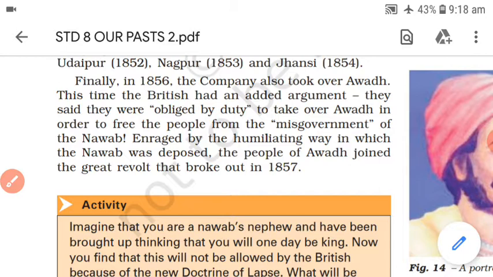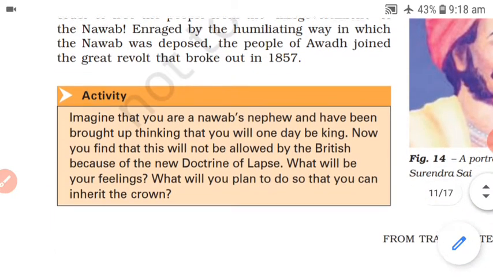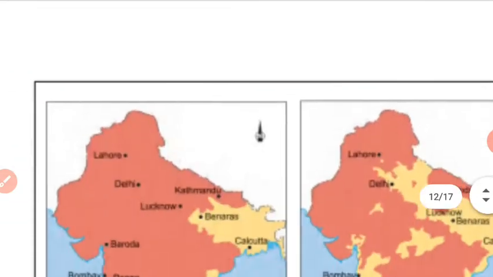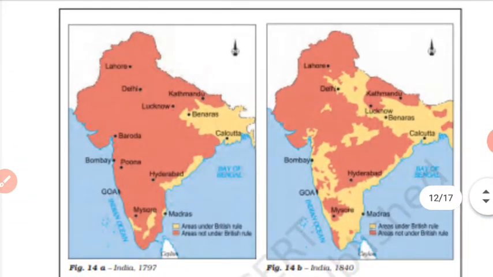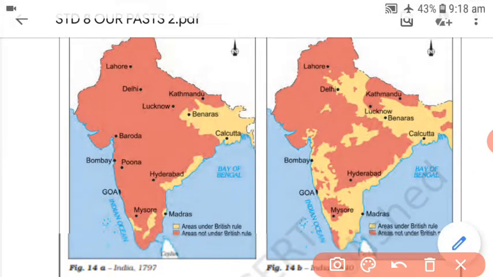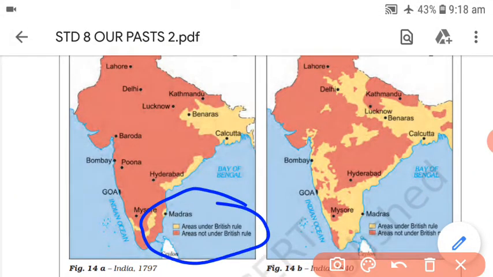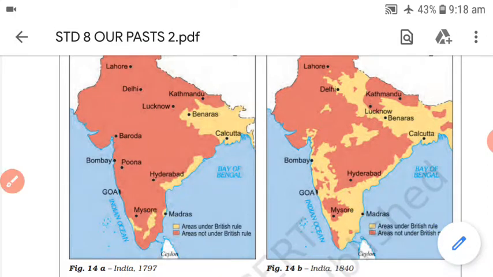How the revolt broke out, what happened during the revolt, what the reasons were, what the result was, everything we are going to see in the upcoming chapters. Before going there, we are also helped by a number of maps. From the key, means the index, you can find two different colors: the areas which were under British rule and the areas which were not under British rule.